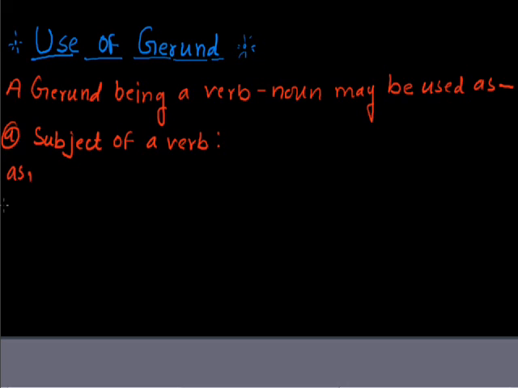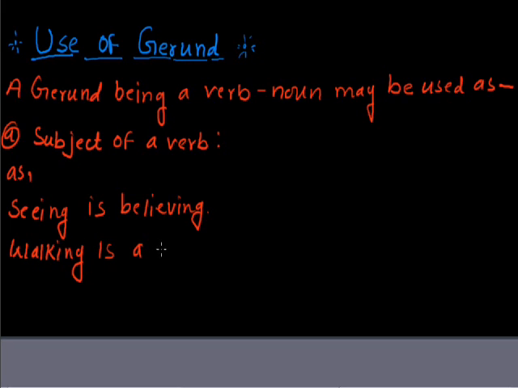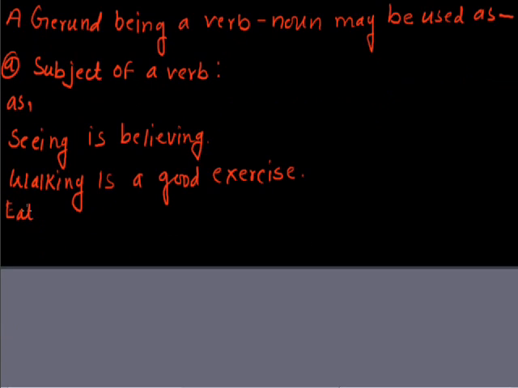For example, seeing is believing, walking is a good exercise, eating sugar is not good for us. In all these three sentences, we have used the gerund as the subject of the sentence.